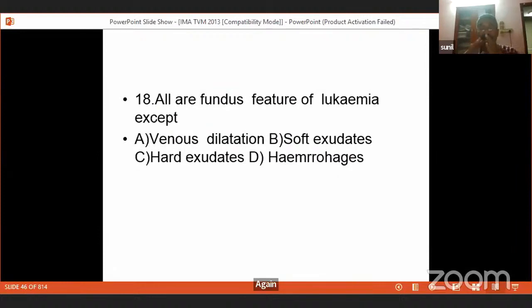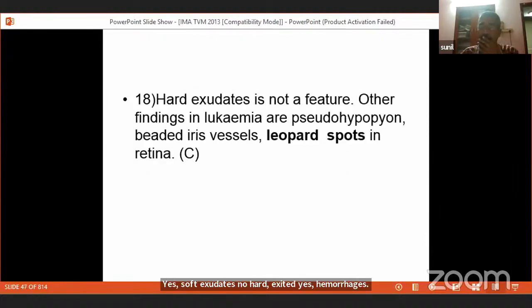Again, all are fundus features of leukemia. Venous dilatation, yes. Soft exudates, no. Hard exudate, yes. Hemorrhages. But this is an ambiguous question which has been asked many times in the entrance examination. Hard exudate is not a feature of leukemia. You have to remember that. In the fundus, you see the malignant cells clumped together like the spots in a leopard. So that's called leopard spot. Hard exudate is not a feature of leukemia, and leopard spots are a feature of leukemia.